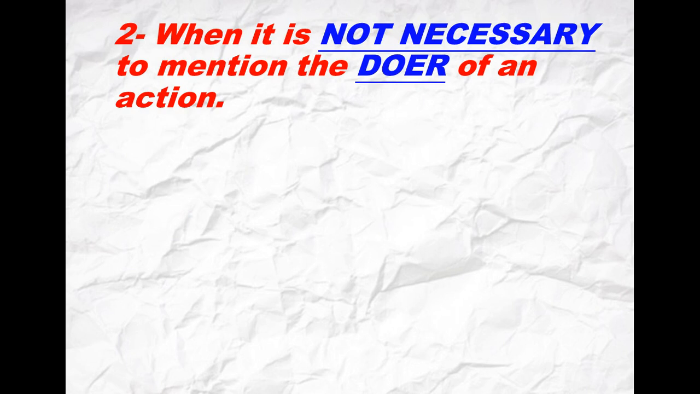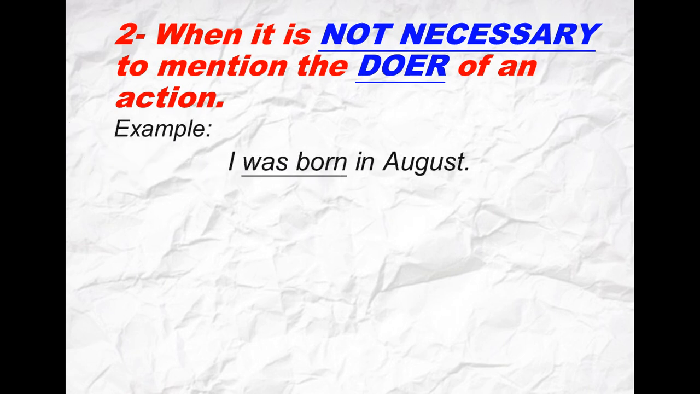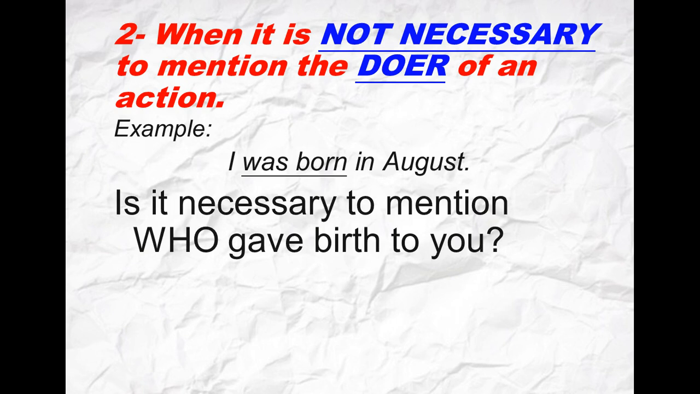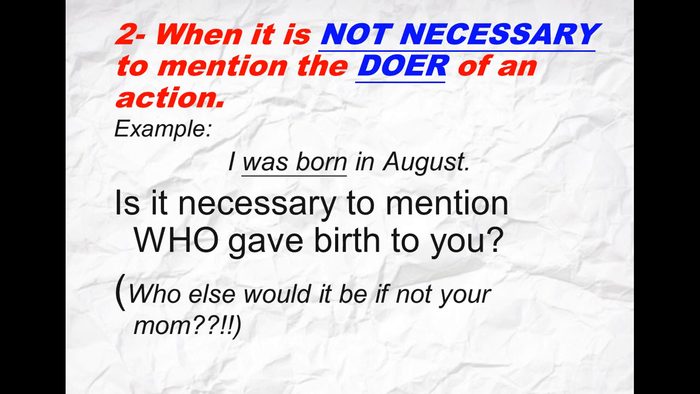When it's not necessary to mention the doer of an action, because it is already known or well known, like the following example: I was born in August. Here 'was born' is a passive form, or passive voice. Is it necessary to mention who gave birth to you? I think not, because who else would it be if not your mom? Did you get the idea? So if the doer is well known, use the passive.